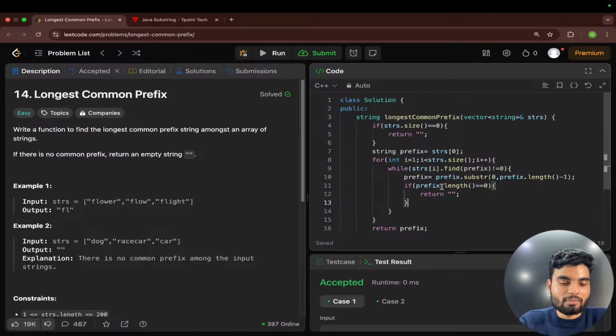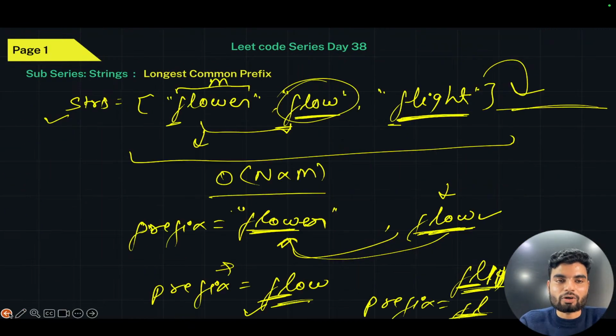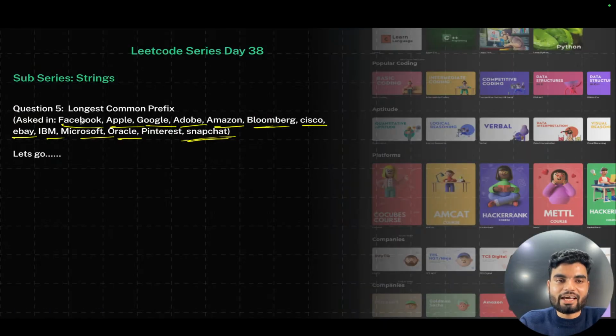That will be 5 p.m. And today we have solved that question. That is super important. You know the reason why this is important, because this particular problem has already been asked at Facebook, Apple, Google, Adobe, Amazon.